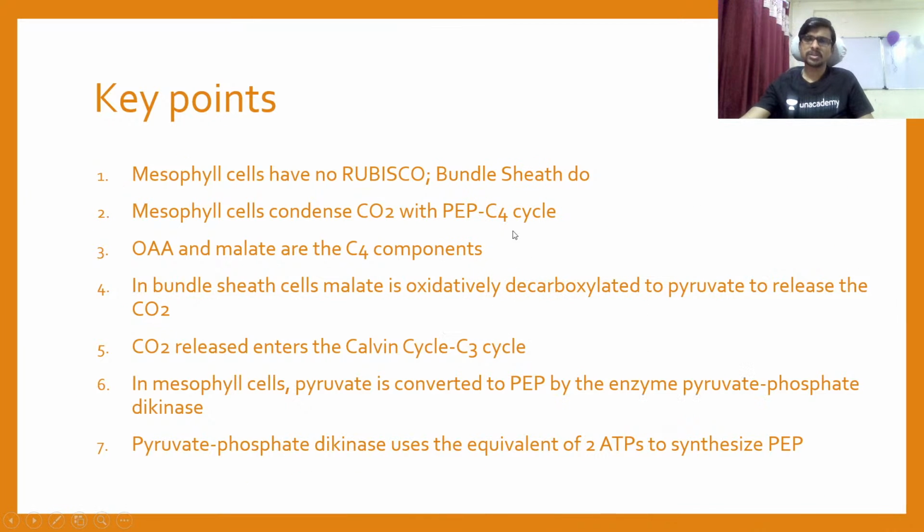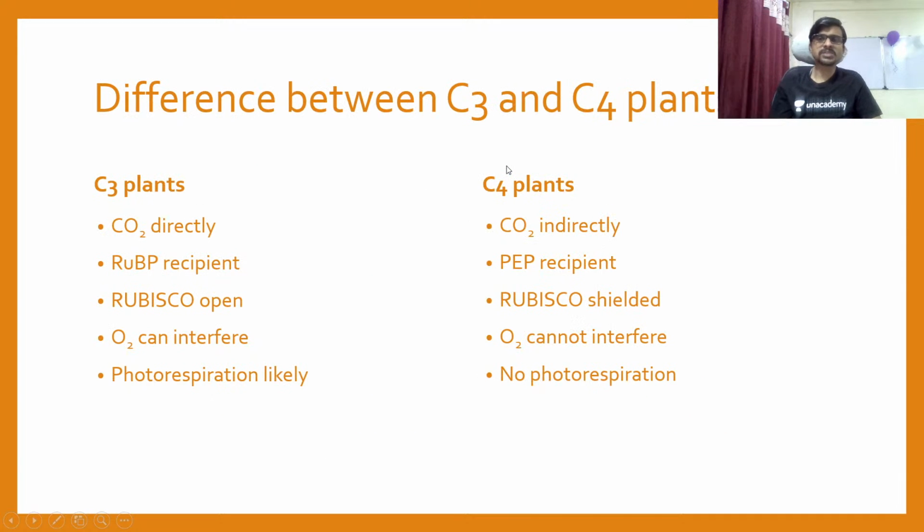So please write down this slide completely in your book as key points. Okay, so the difference between the C3 pathway and the C4 pathway. C3 means your Calvin cycle, and C4 means the pathway that we already explained, because of the malic acid, or the oxaloacetic acid.